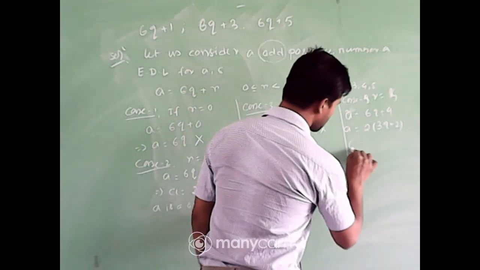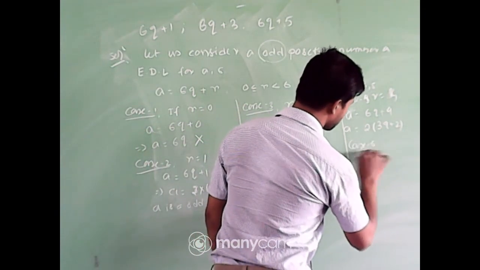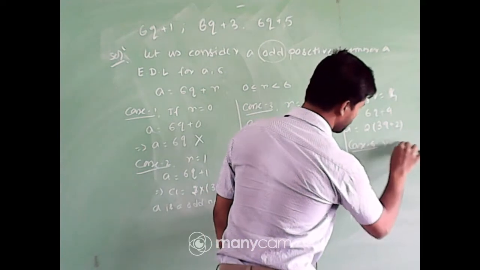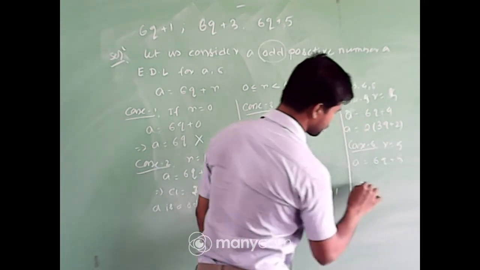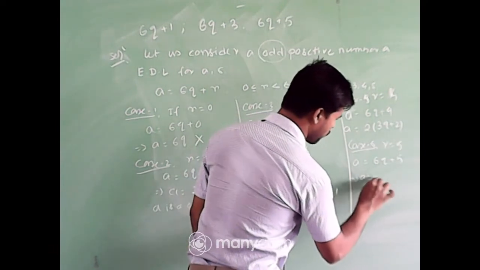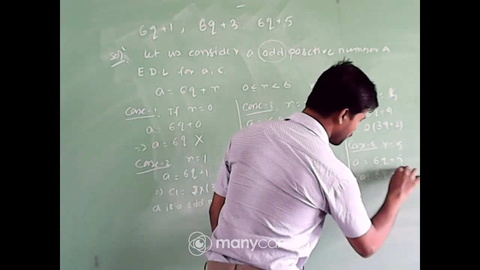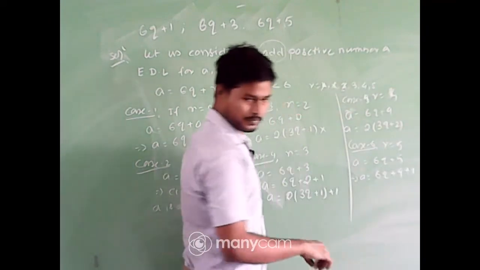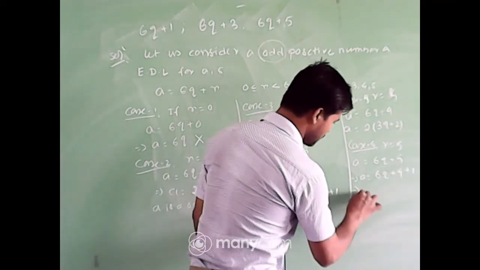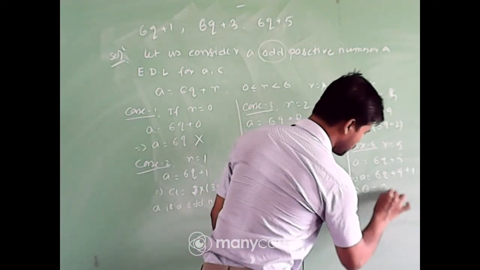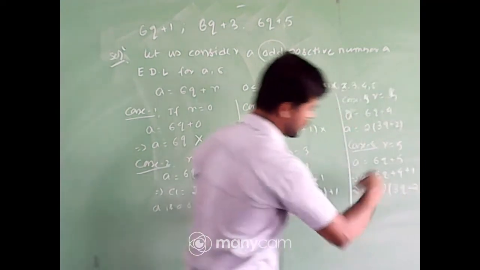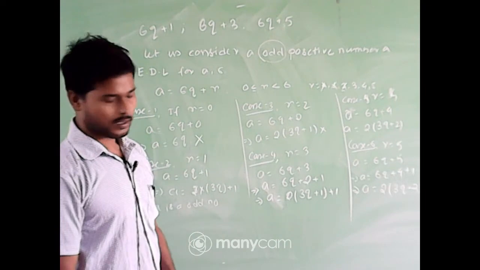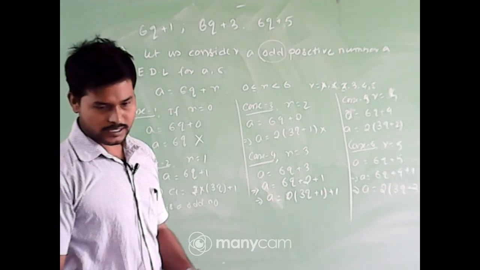And the last case, case 6, when r = 5, a will be 6q + 5, which we can write in the form 6q + 4 + 1. That is a = 2(3q + 2) + 1, which means it is again an odd integer.